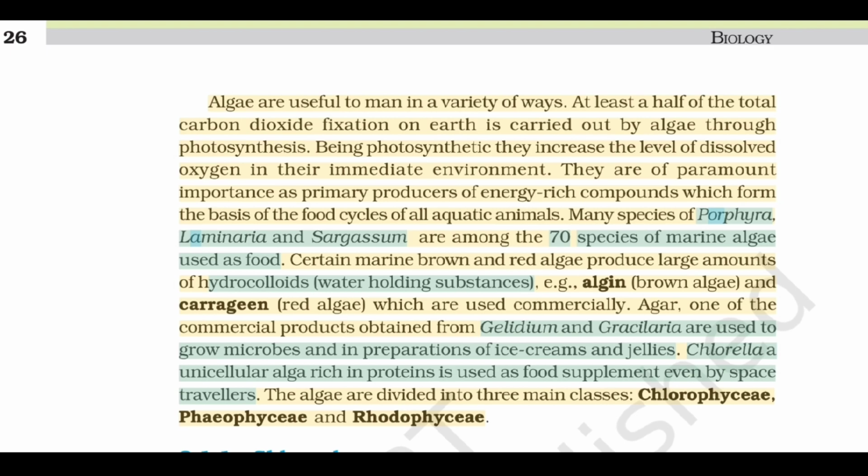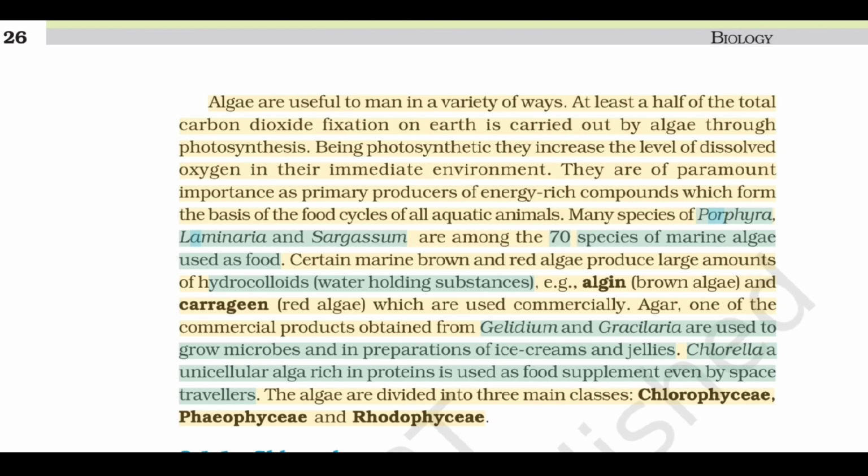They are of paramount importance as primary producers of energy-rich compounds which form the basis of the food cycles of all aquatic animals. Many species of Porphyra, Laminaria, and Sargassum are among the 70 species of marine algae used as food. Certain marine brown and red algae produce large amounts of hydrocolloids, water-holding substances, for example, algin, brown algae, and carrageen, red algae, which are used commercially.